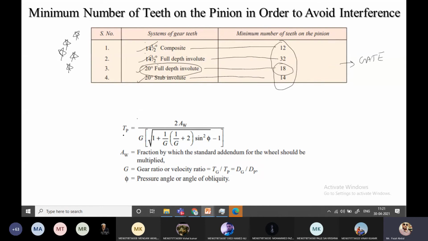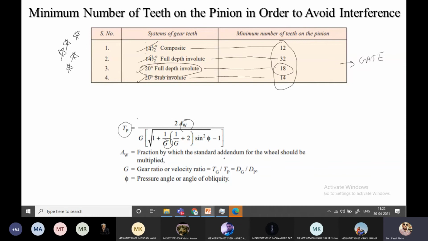Another relation gives the number of teeth on a pinion to avoid interference. This is an empirical relation you have to remember, where AW is the addendum circle radius constant, and G is the gear ratio.